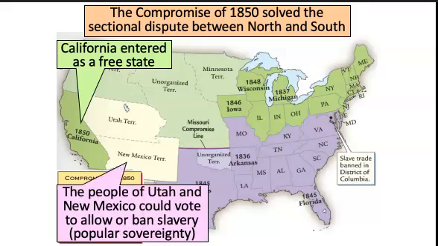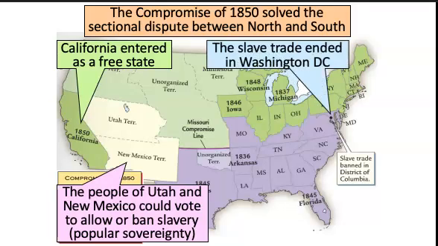Number two, the people of the Utah and New Mexico territories could vote themselves on whether to allow or to ban slavery. This is a concept that's called popular sovereignty. Keep this in mind. It's going to come up again later on in a future video. Number three, the slave trade is going to end in Washington, D.C. So we're going to get rid of the slave trade in Washington, D.C.